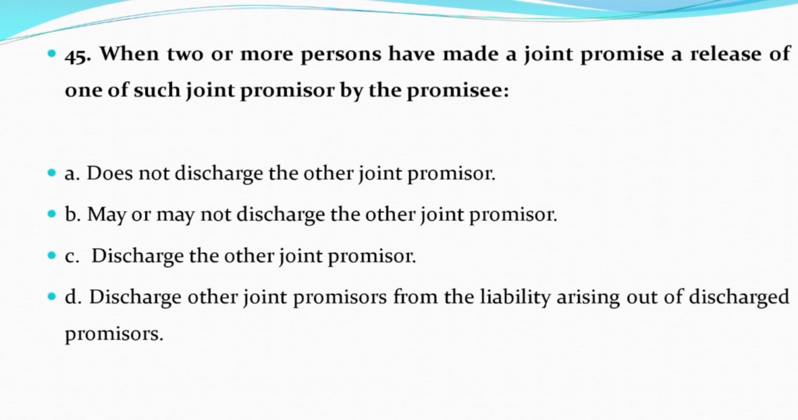Now question number 45. When two or more persons have made a joint promise, a release of one of such joint promisers by the promisee, option A, does not discharge the other joint promiser. Option B, may or may not discharge the other joint promiser. Option C, discharge the other joint promiser. Option D, discharge other joint promiser from the liability arising out of discharged promisers. And the correct answer is option A, does not discharge the other joint promiser.